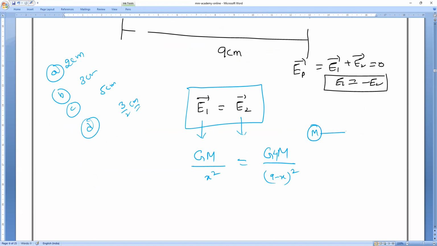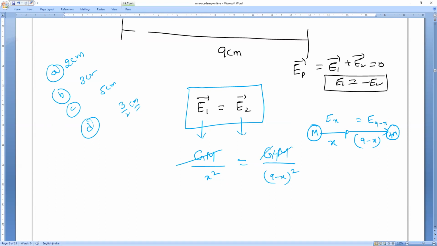This is mass m, this is point P at distance x, and this is 9 minus x from the 4m mass. So if you equate the two fields, both are equal. Now GM will get cancelled.